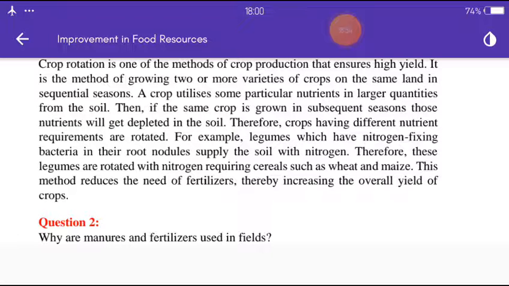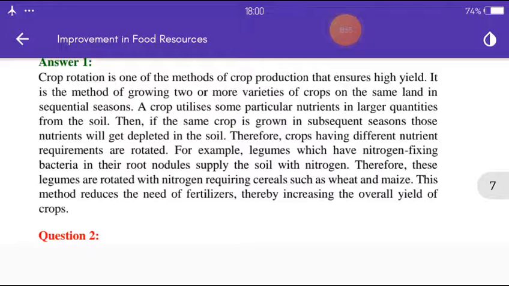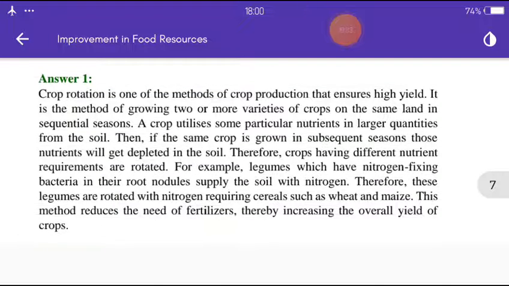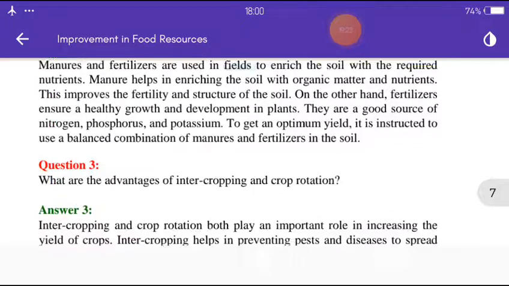Therefore, crops having different nutrient requirements are rotated. For example, legumes which have nitrogen fixing bacteria in their root nodules supply the soil with nitrogen. Therefore, these legumes are rotated with nitrogen requiring cereals such as wheat and maize. This method reduces the need of fertilizers, thereby increasing the overall yield of crops.